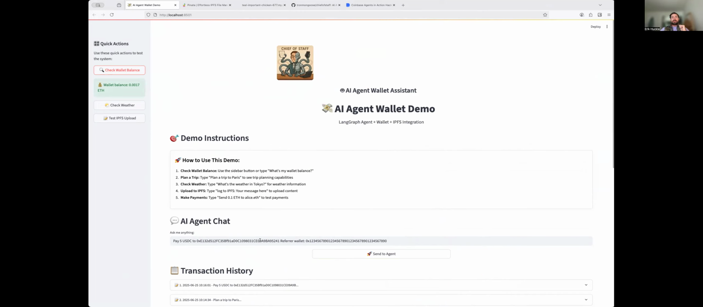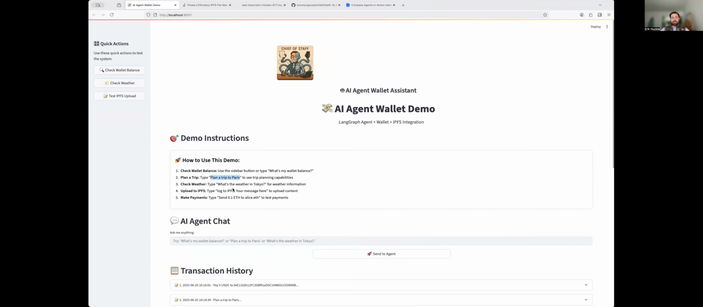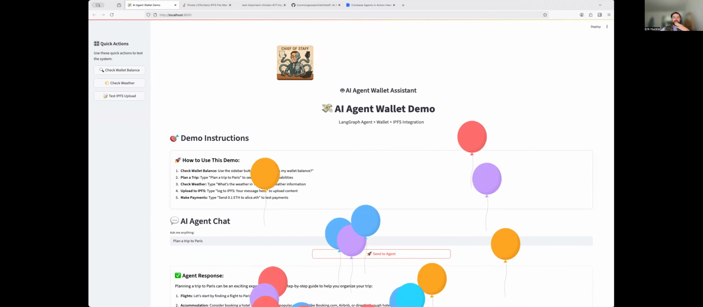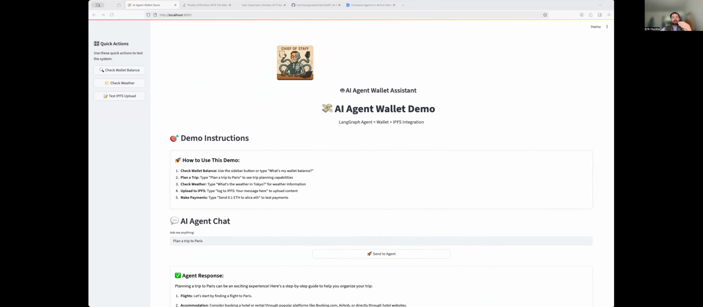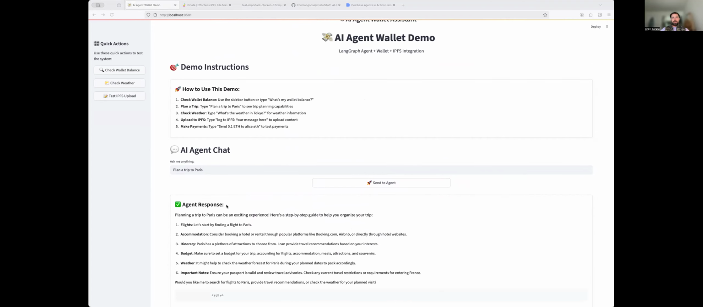So I did a couple already, but let's see, I'm going to plan a trip to Paris. So, plan a trip to Paris. I'm going to send that to the agent. And so I think that's pretty cool. It's pretty standard, OpenAI can put that together. I think AWS has better audit agents that you can use. So it doesn't really matter the backend.